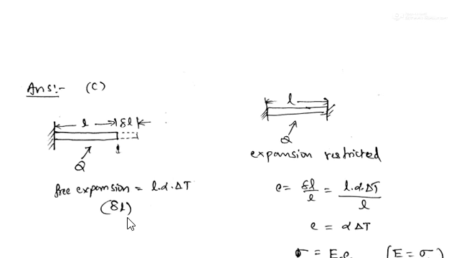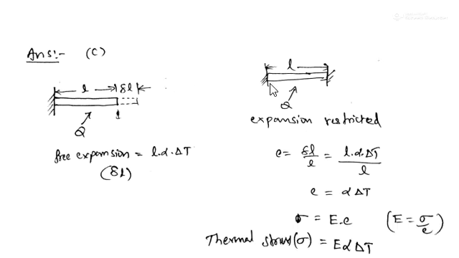So there is a free expansion, that is delta L or elongation, because of temperature rise. But here the rod is fixed, means you have to take it fixed at both ends, so expansion is restricted. How much expansion is restricted? Basically L alpha delta T is restricted. Based upon that, if you calculate strain, strain is nothing but delta L by L. So L alpha delta T by L, L and L cancel, so strain will be alpha into delta T.